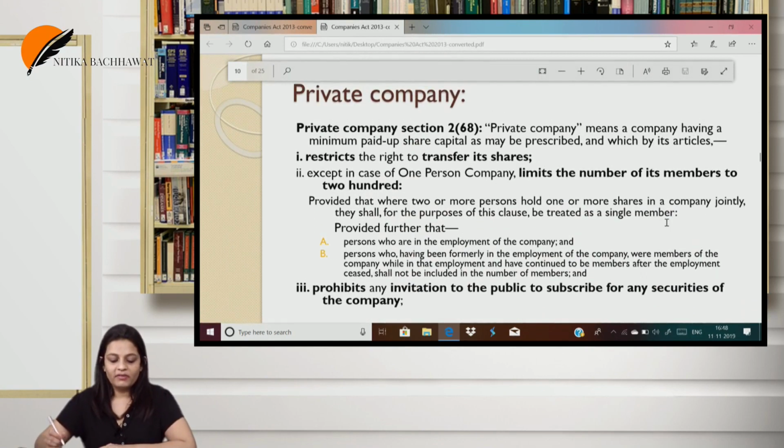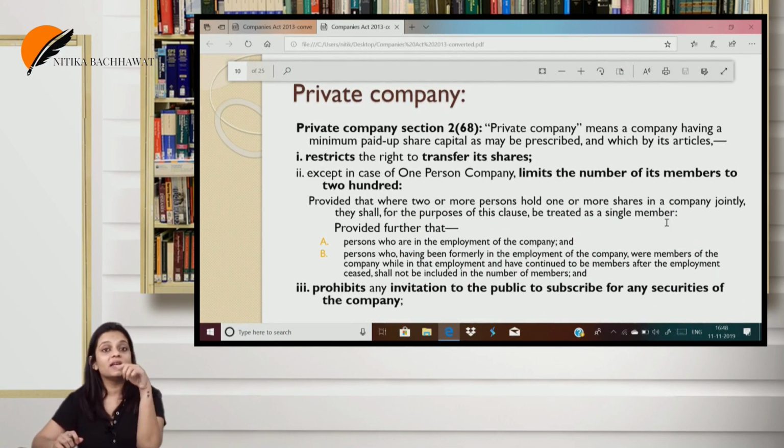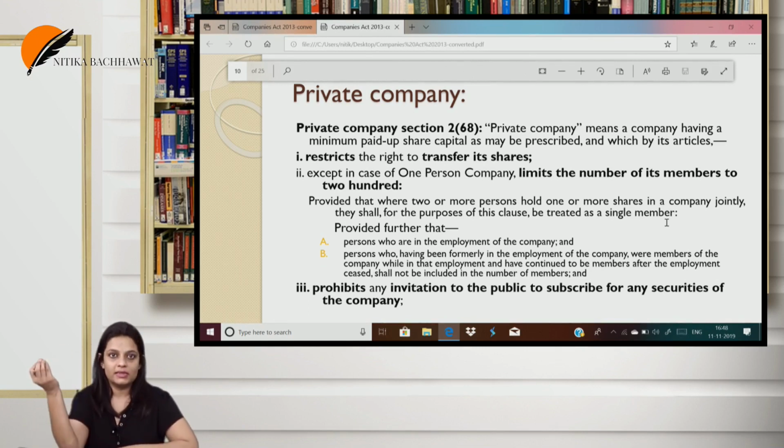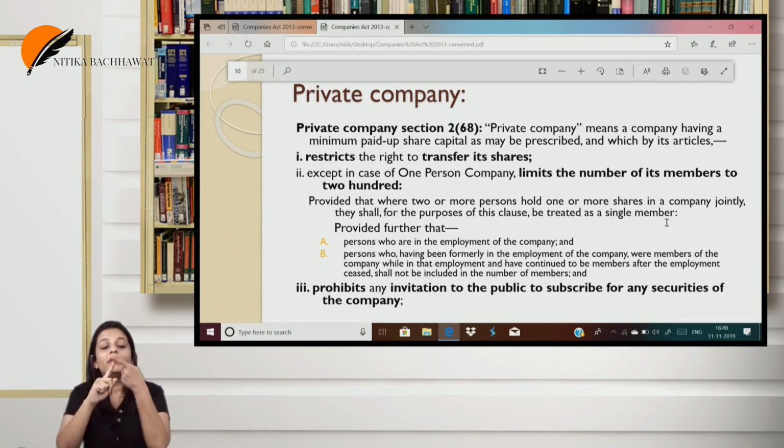The next one, private company. A private company is one which has a minimum paid up capital which may be specified. I've already told you what that means. And by its articles, the articles of every private company must have these restrictions. What? Restricts the transferability of shares. Restricts, okay, don't use the word prohibit. Restricts the transferability of shares, except in case of OPC, limits the number of members to 200.